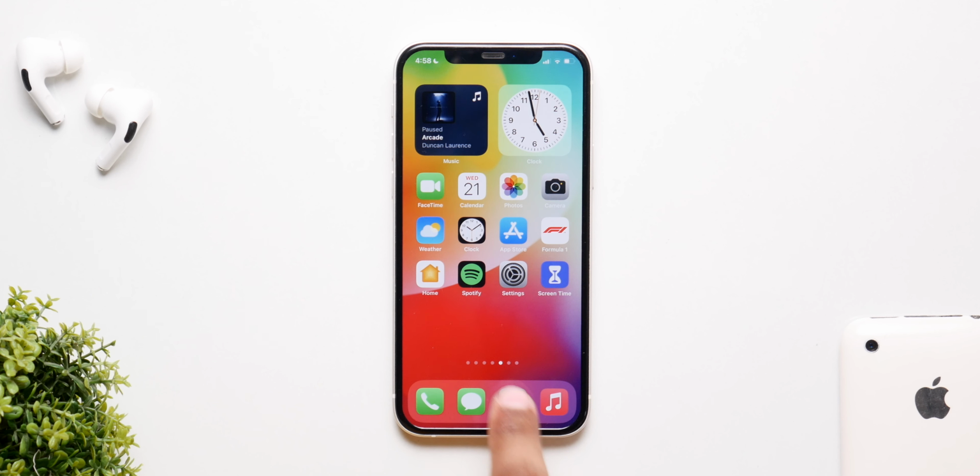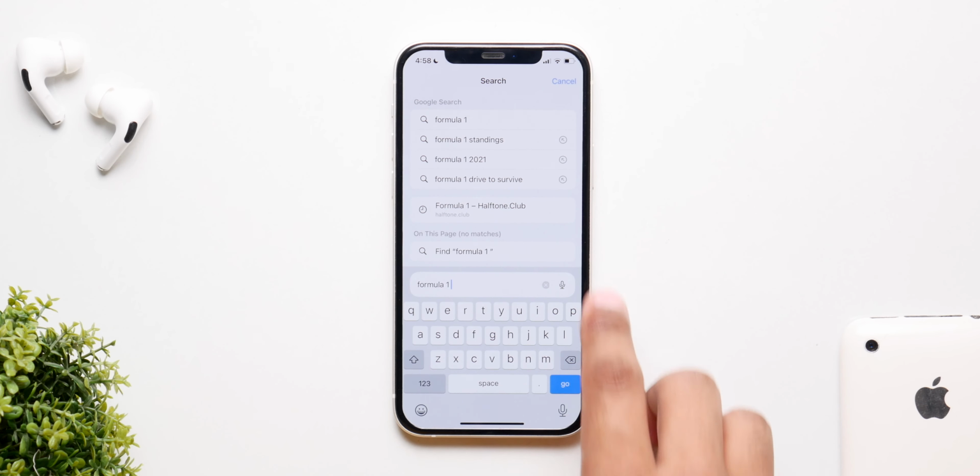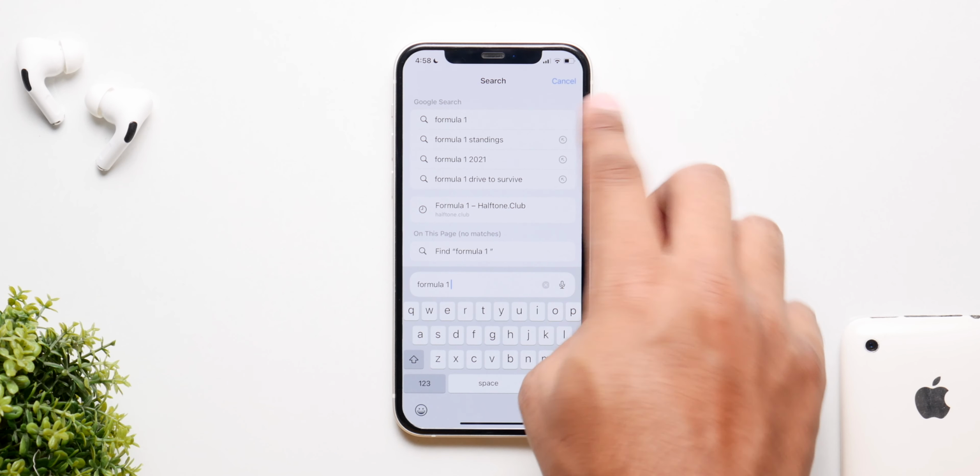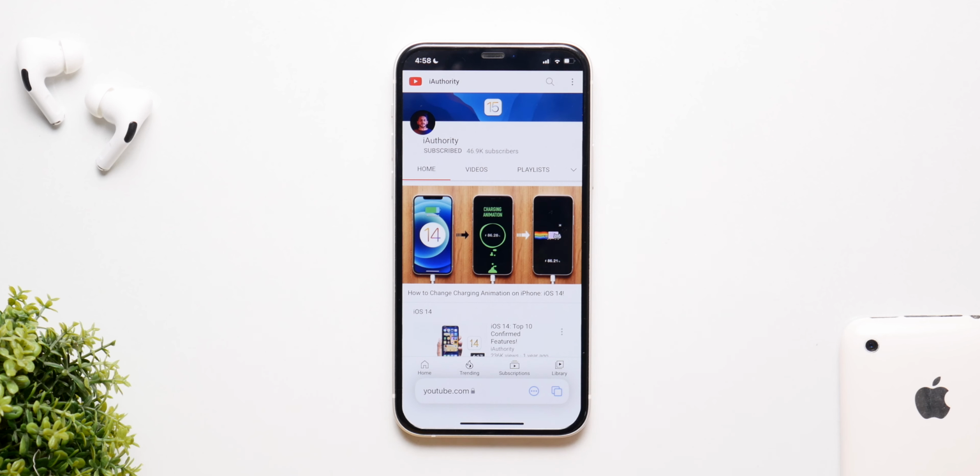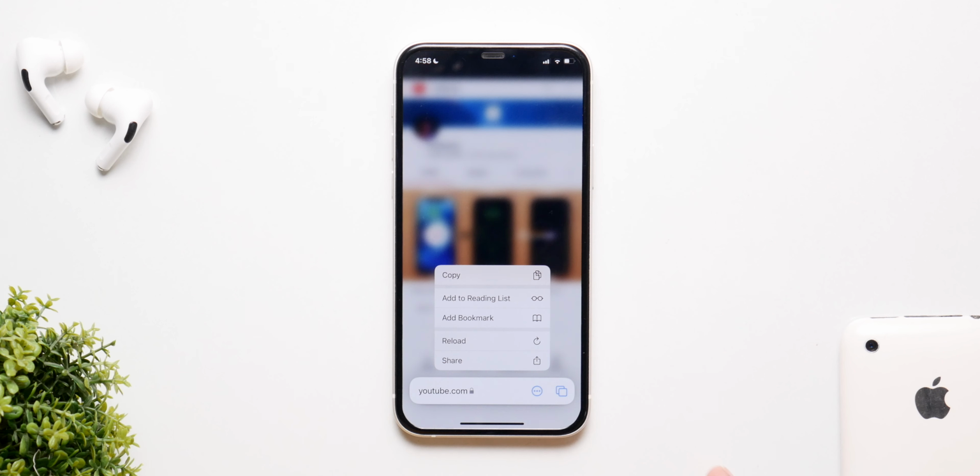So again, nothing major, just a few refreshes here and there. Now one feature I am sure they will change is the Safari search bar. Right now it's above the keyboard, it's gonna go back at the top, and this has been one of the worst redesigns in iOS 15. So really hope they fix this like they did for macOS, and I also hope they fix the phone call bug with the 4th beta.